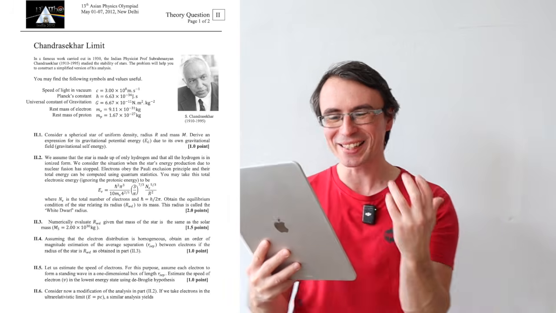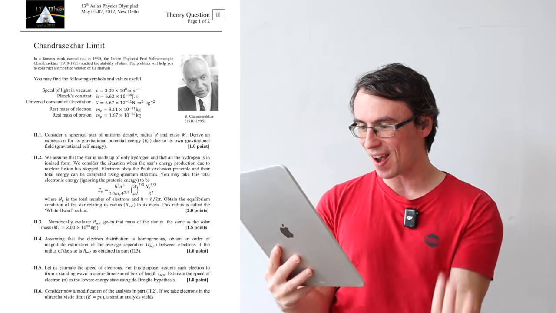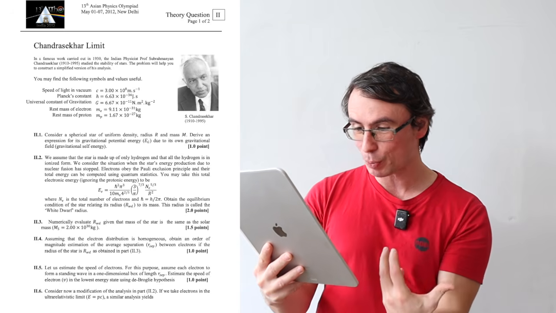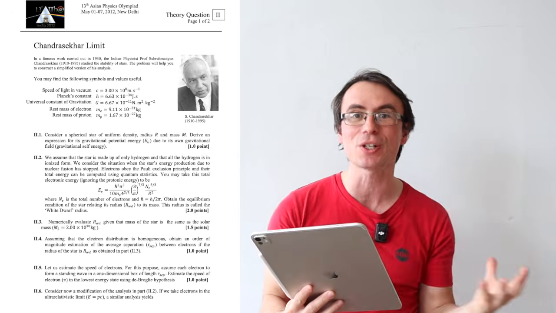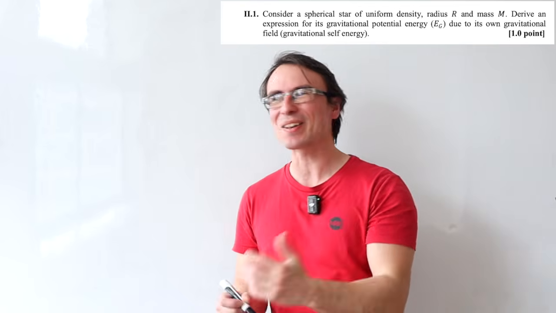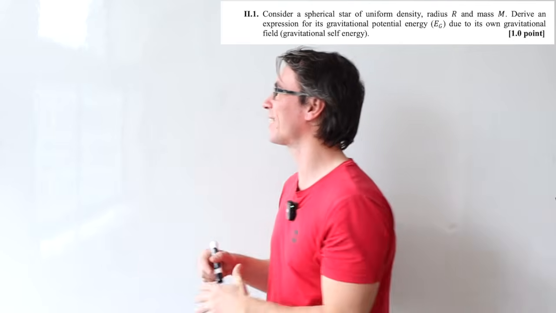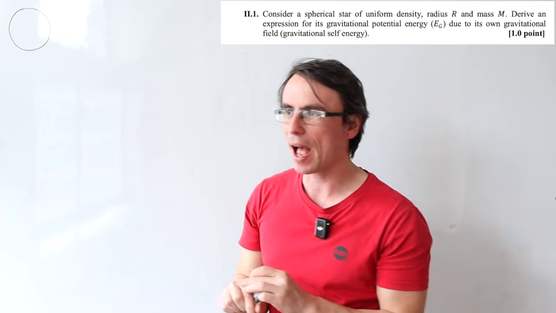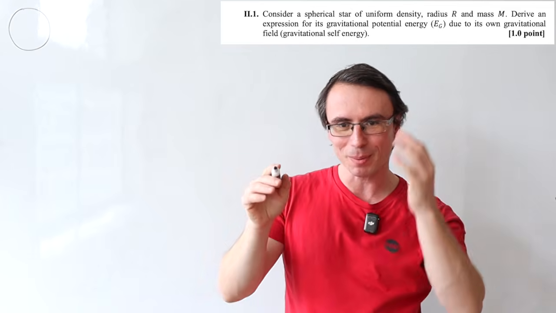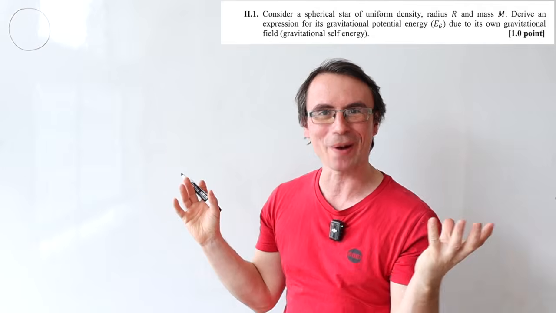Now, the first part is a classic physical problem where we need to consider a spherical star of uniform density and mass m, and derive an expression for its gravitational potential energy Eg due to its own gravitational field, the self-energy. This is a problem that we've actually solved before as part of the International Physics Olympiad, and it's a classic. Okay, now consider that this here is the star, and typically the way we solve these problems is using calculus and building shells around the star.